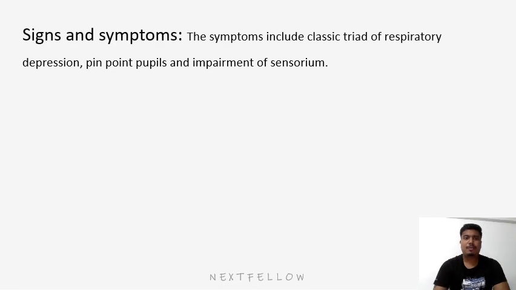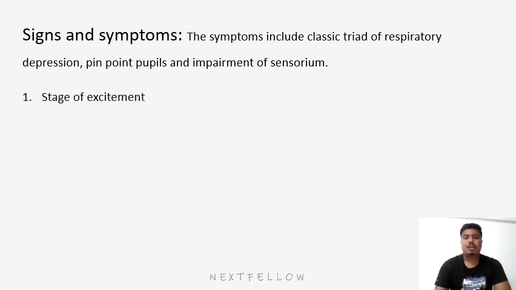Now we will learn about the signs and symptoms of opiate poisoning. The symptoms include the classic triad of respiratory depression, pinpoint pupil and impairment of sensorium, out of which respiratory depression is the most common feature of opium poisoning.